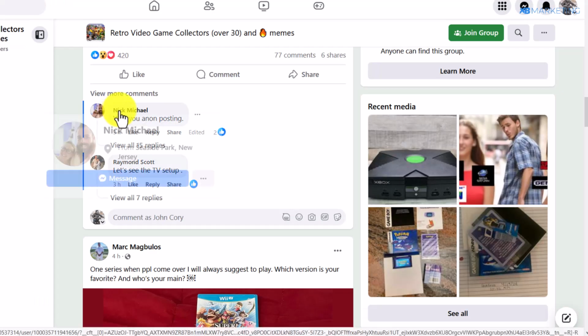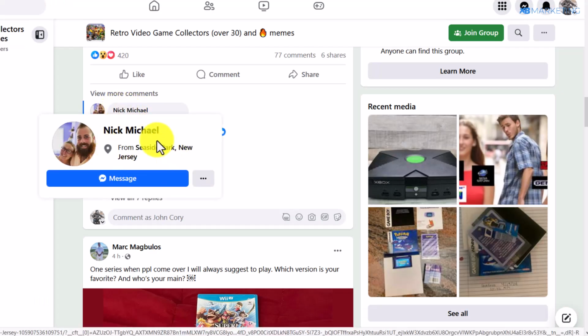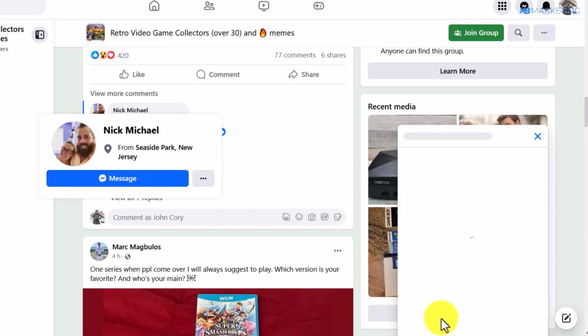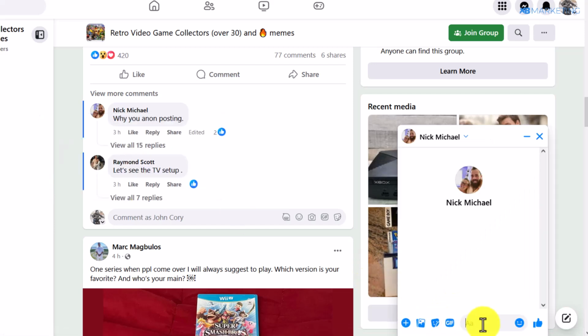You want to do the same thing on Facebook as well. All you simply need to do is to come over to people who made comment on the post, and you want to click on message. So once you do this, you want to simply paste in the same exact comment. I can assure you that a large number of these people would click on this link, and some of them would convert.